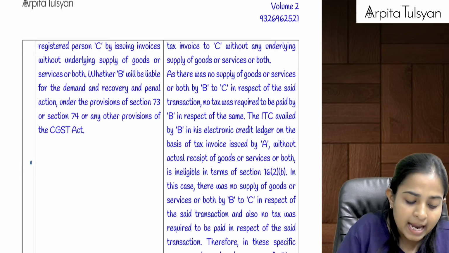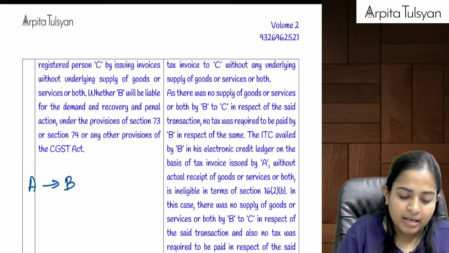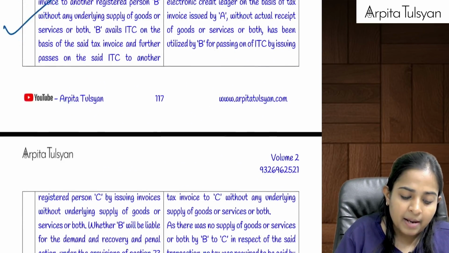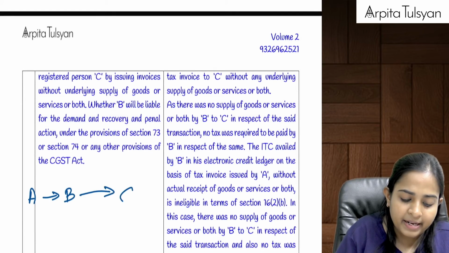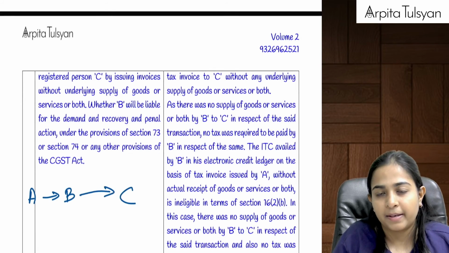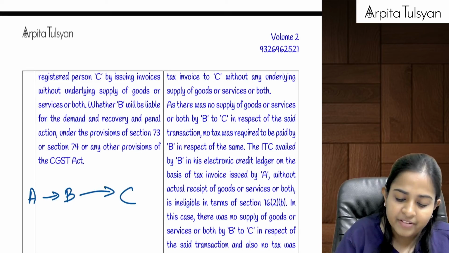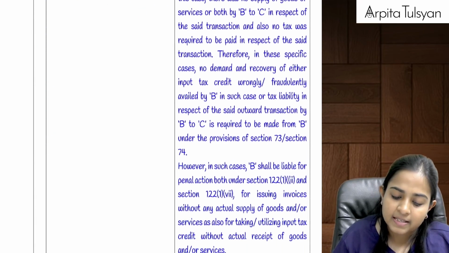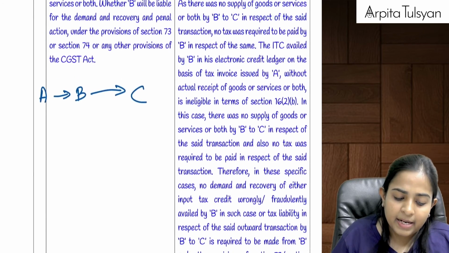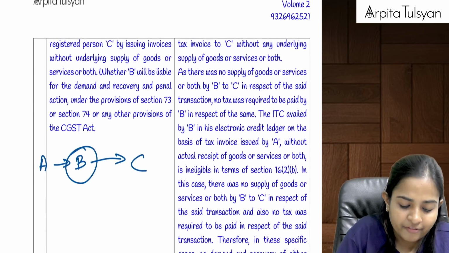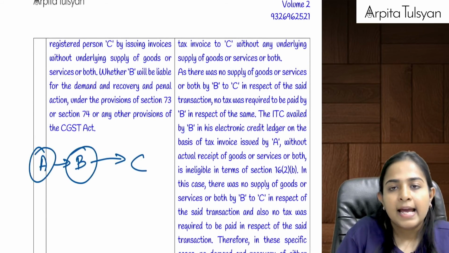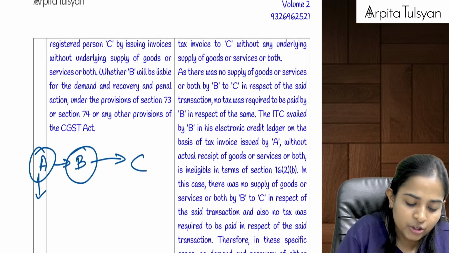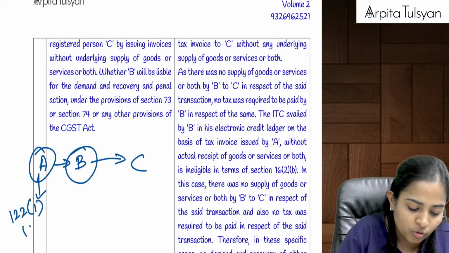Okay. Then one more case that they are telling us here is this: A gave an invoice to B without any supply. B avails the ITC and B issues it to C without any supply. Then in this case, can we say there cannot be any 73 and 74 applicable in such cases? Right? Because there is no supply at all. Now, will there be any liability on A? Yes, there will be a liability on A because A issued fake invoices under 122(1)(2).